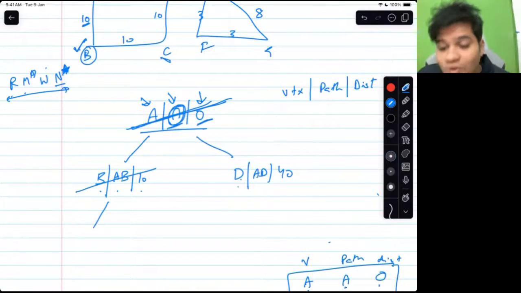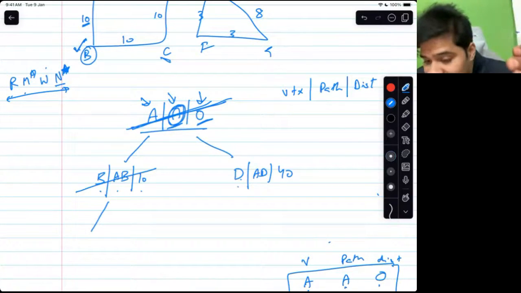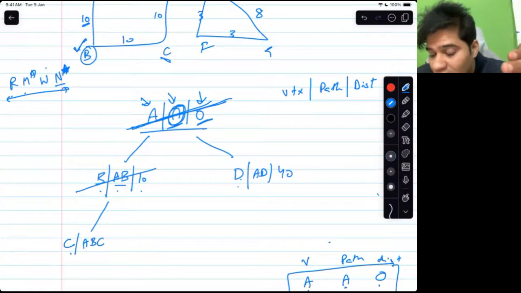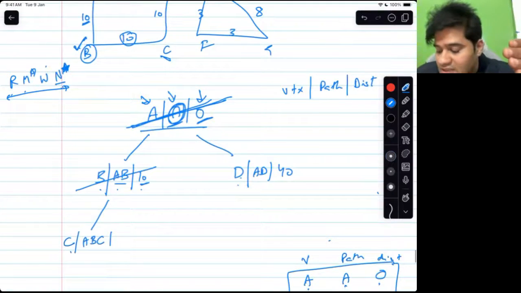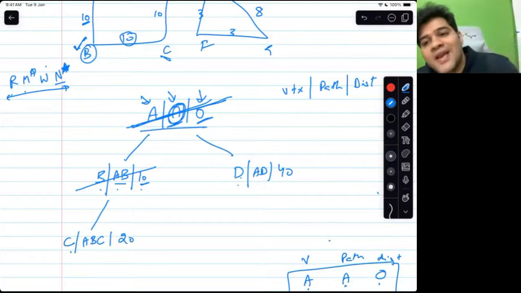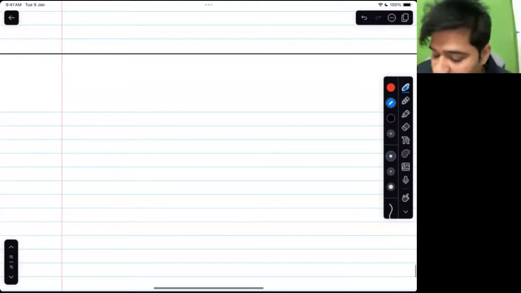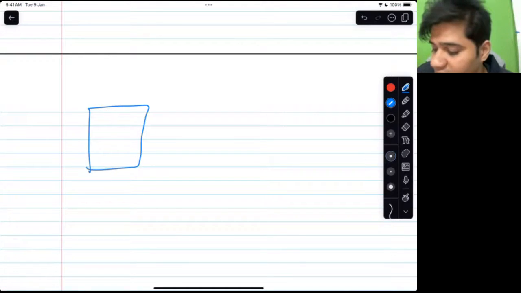And now see carefully. For C, old path is AB plus C. The path is ABC. Old cost is 10. This edge is also 10. 10 plus 10 is 20. Is this algorithm clear? Now let me repeat it. Let me redo it so that this might become clear to you.